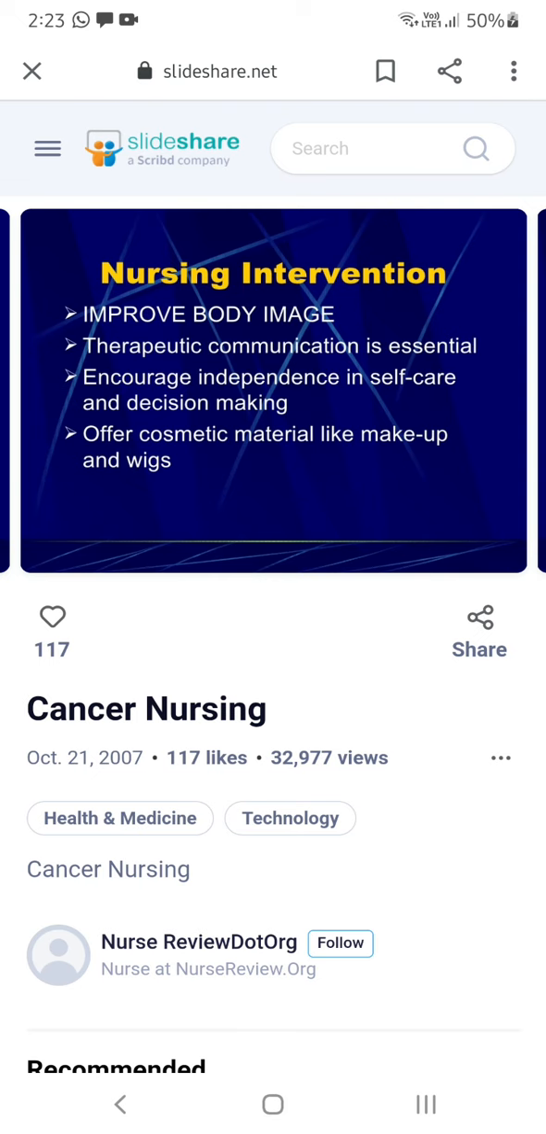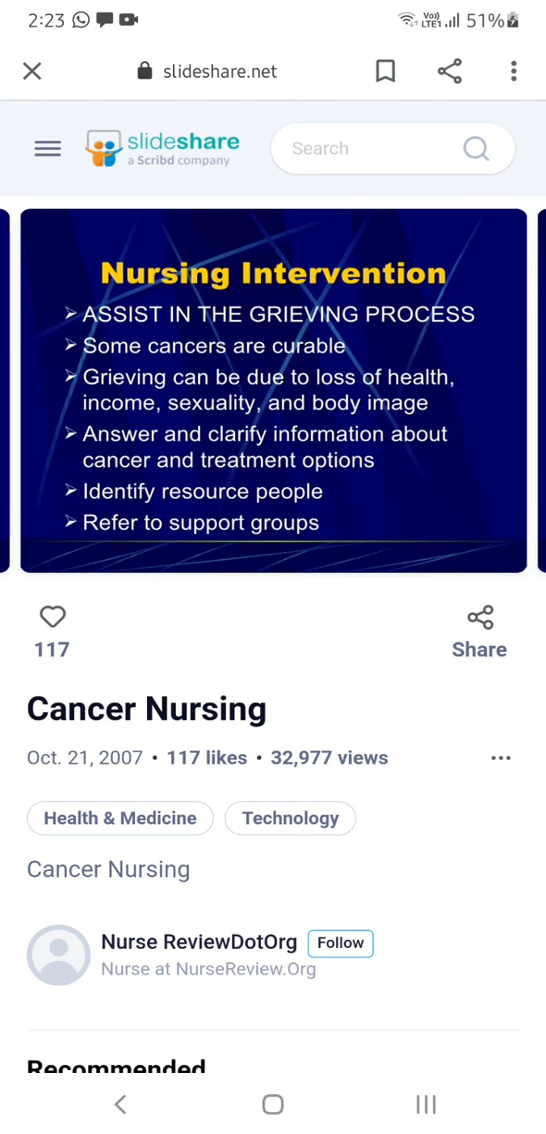If you see videos now, most of the cancer heroines do makeup, put on a wig, and do all these things. They can go out with the family. You have to encourage them to do all these things in their life. The last thing is to assist them in the grieving process. It is very important, because cancer patients know that cancer is a very serious problem. Most of the time survival chances are less, so there will be a lot of grieving and sadness.